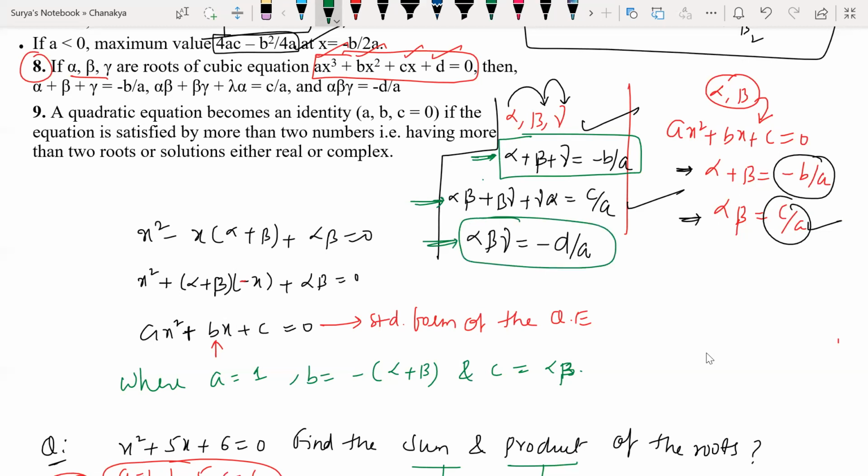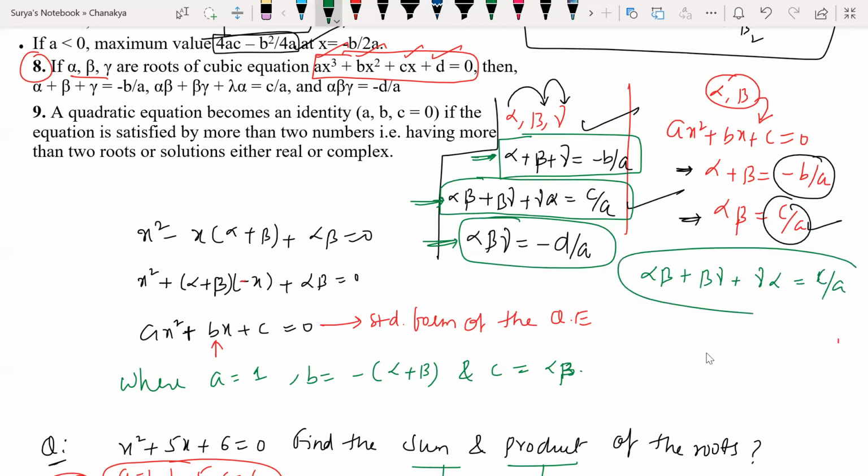Now the second one, look at this here. Sum of the product of the roots two at a time is nothing but I'll be taking alpha beta one time, beta gamma one time, gamma alpha one time, and adding all this. This is equal to C by A. This is a formula. Extra we are learning here. All right, so we'll be solving the questions based upon that as well.